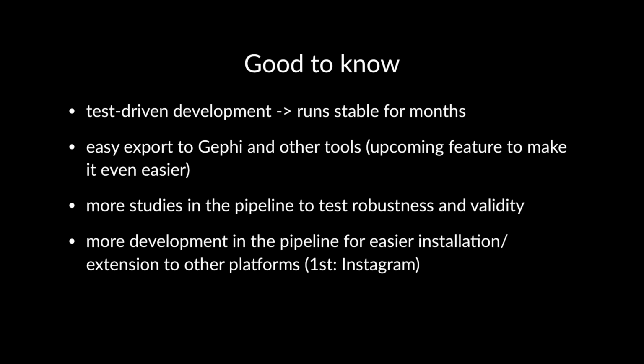First, we have used RADICES for collections that lasted up to half a year by now. Because the whole development was test-driven, it runs amazingly stable, and the email notification feature became almost obsolete. As said, it is easy and explained in the README to export the results to Gephi or any other tool able to read edge and node lists. Also, RADICES is under active development and we are planning more studies to further test the method for robustness and validity. In any case, I can confidently say that it's the most powerful exploratory tool for Twitter follow networks that I know today, if you have no elevated access to Twitter APIs, that is.